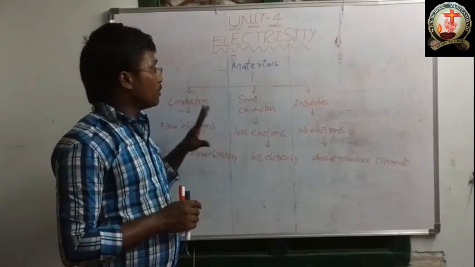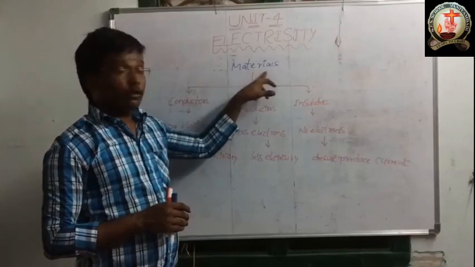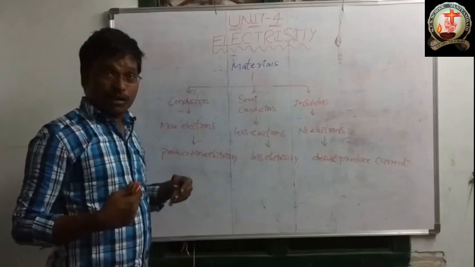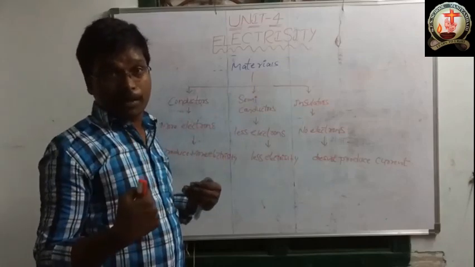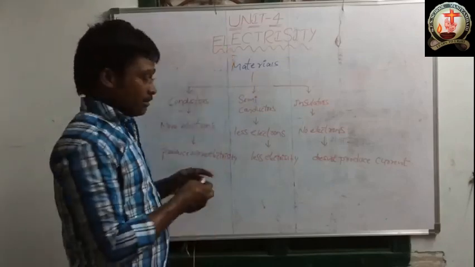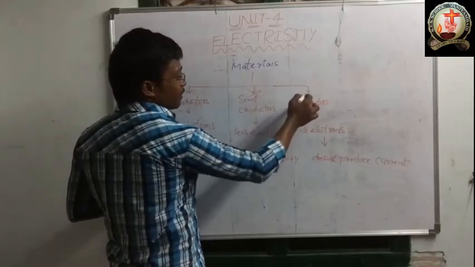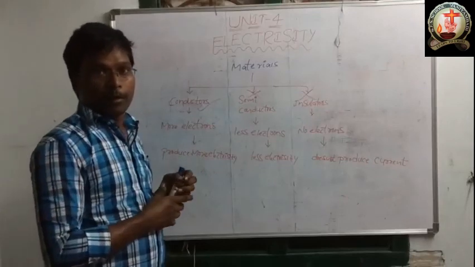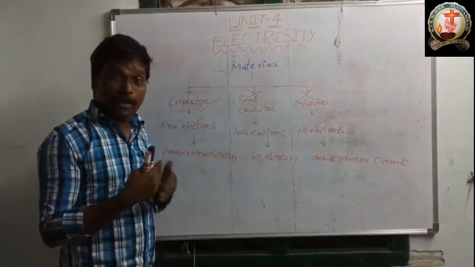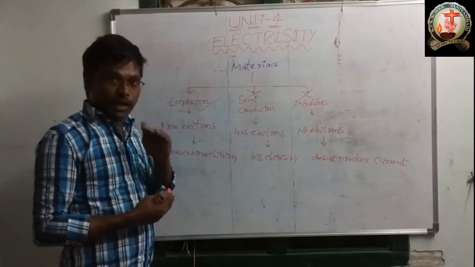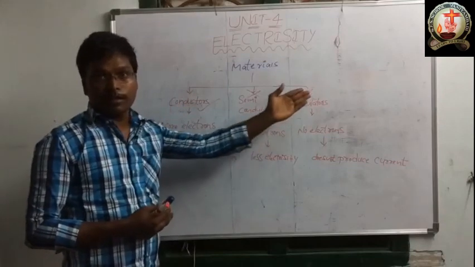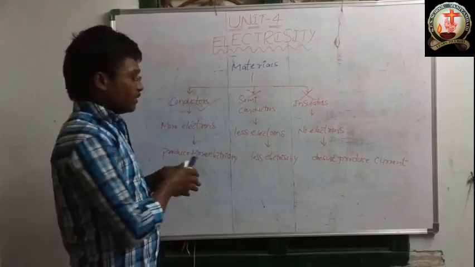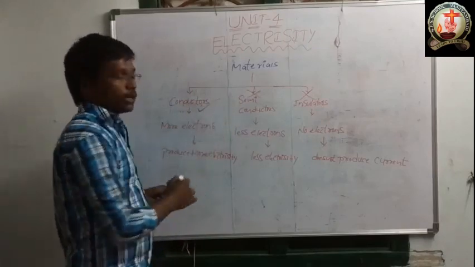This is the explanation about the types of materials. In our chapter, current electricity, we won't use semiconductors and insulators; we will use conductors, because conductors produce high electricity.